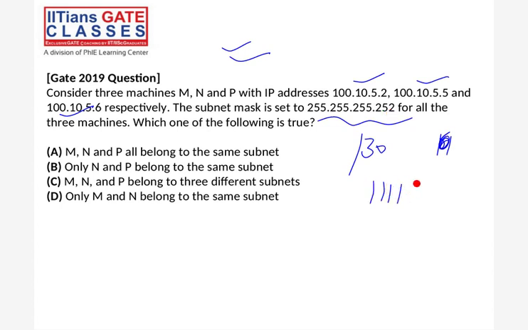Simple. 2019 question, a very simple question came. You just have to do the masking. Do bitwise AND with all the IPs and see whether the network is coming the same or not. If the network ID is the same, then we can say they belong to each other. Try this one.